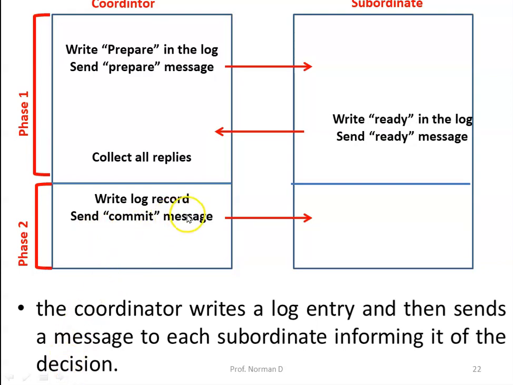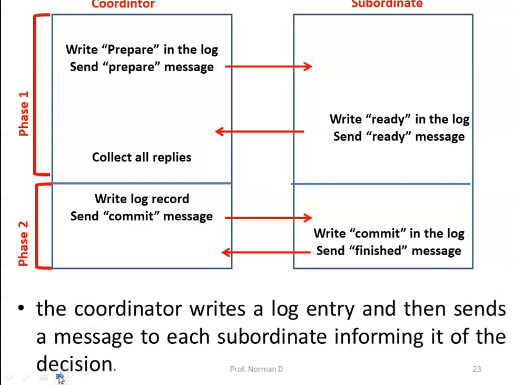So basically it is passing its decision to all the subordinates. To this, the subordinates update their log record by writing commit and send a finished message to the coordinator.